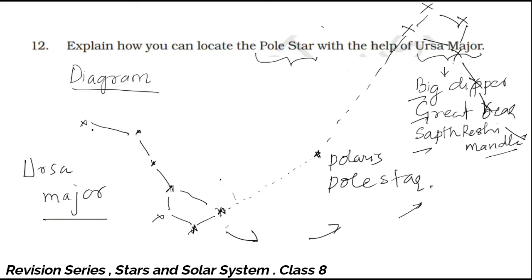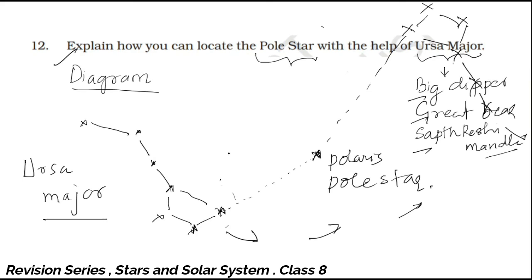So you have to understand that this constellation will be revolving around this particular star. If you can draw this diagram or this diagram, that's enough for the answer as far as this question is concerned. So the diagram is very important for this question.